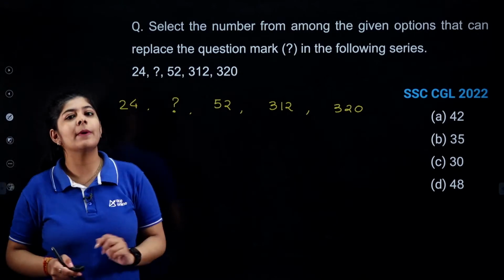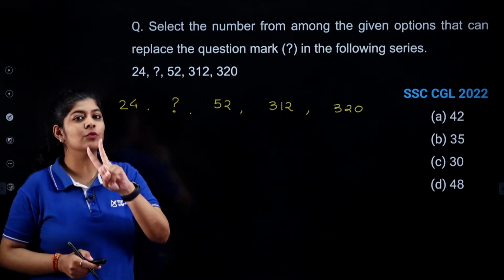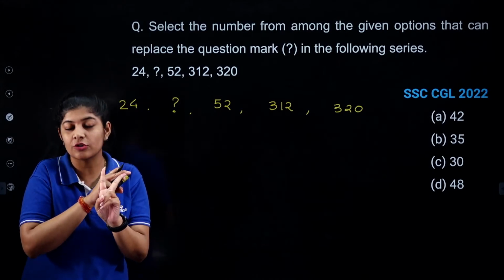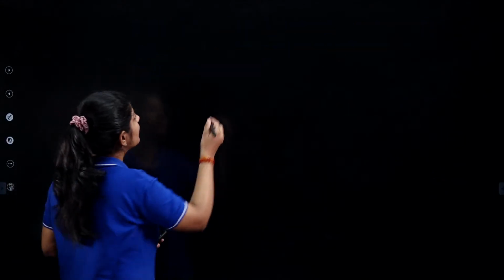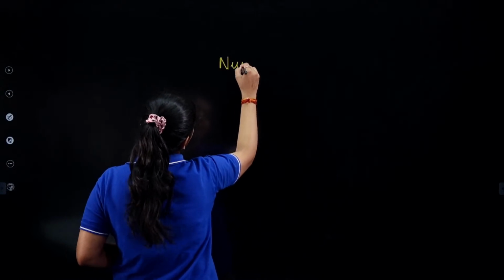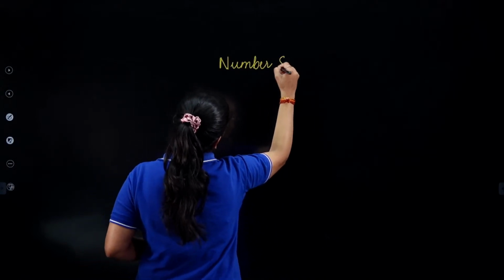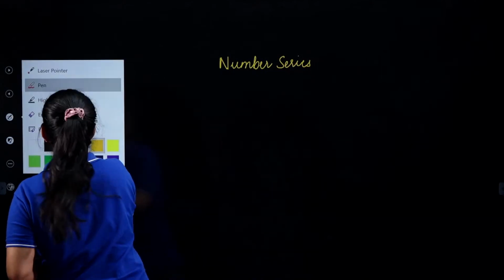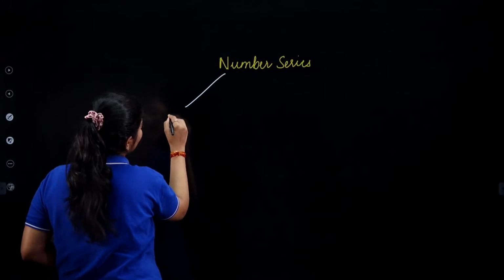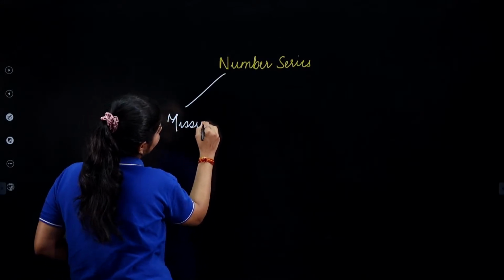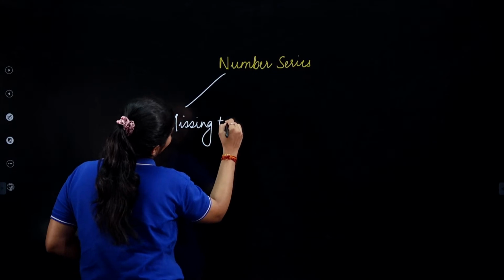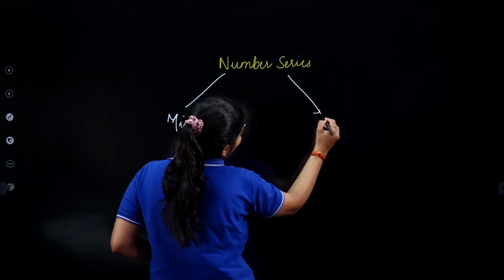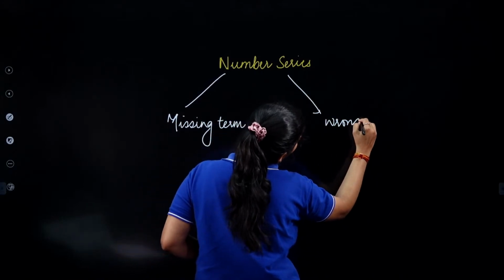So whenever we talk about number series, we have two categories. The first one is the missing number and the second one is the wrong number. The first category is where we have to identify the missing term, and the second category is where we have to identify the wrong term.